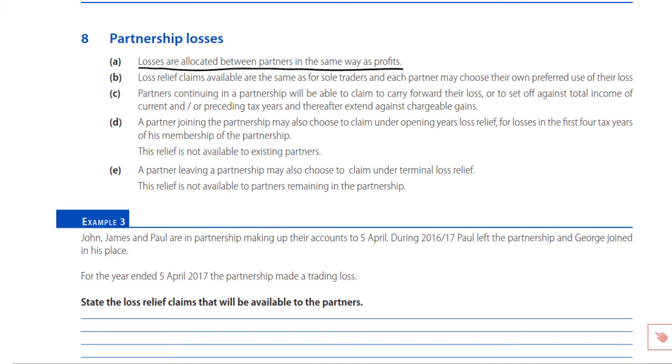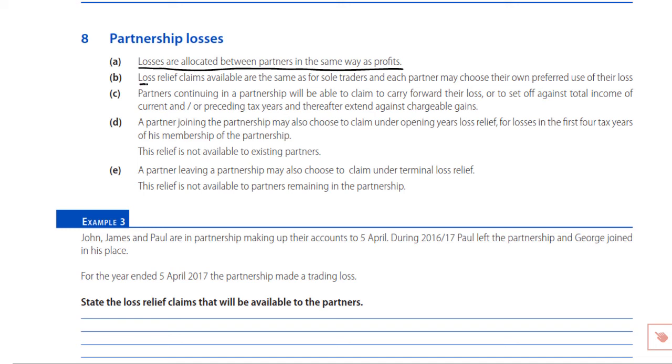Now remember, we don't assess the partnership, therefore we don't give the partnership loss reliefs. We give each partner loss reliefs on their share of the tax adjusted trading loss. So each partner is free to make their own decision over the available loss relief to use. They'll choose, of course, the one that is most beneficial for them, principally the one that gives them relief at the earliest opportunity and which will relieve profits that would be taxed at the highest rate, or income that would be taxed at the highest rate, whichever the case may be.